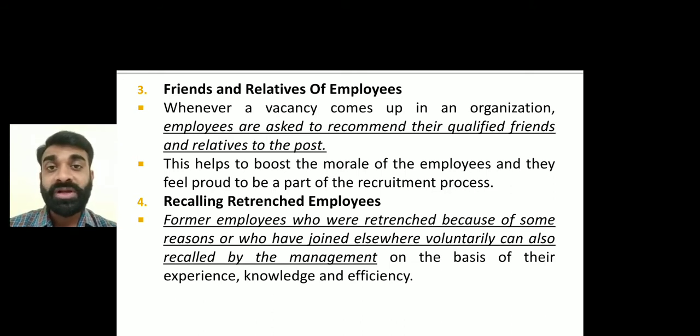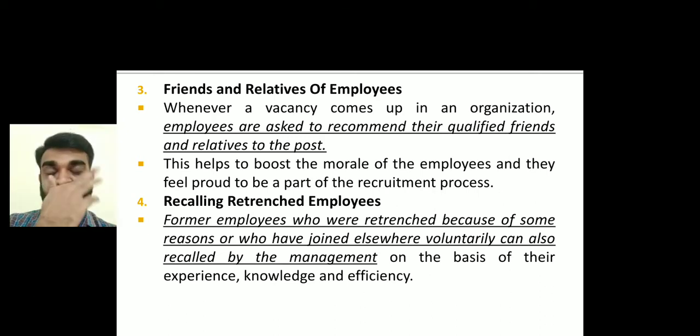Then recalling the retrenched employees. Now understand the concept of what retrenched employees are. Retrenched employees means, like in the phase of a depression, when the period of depression is there, many companies retrench those who are working on a temporary basis. Retrenched means they will be dismissed from the job, right?